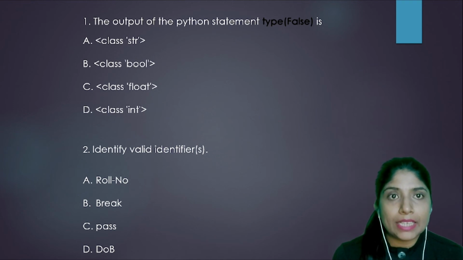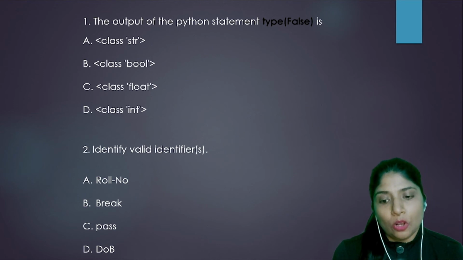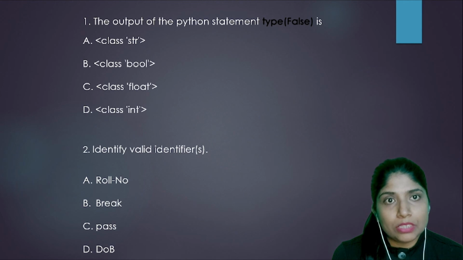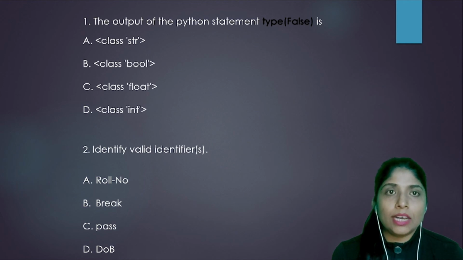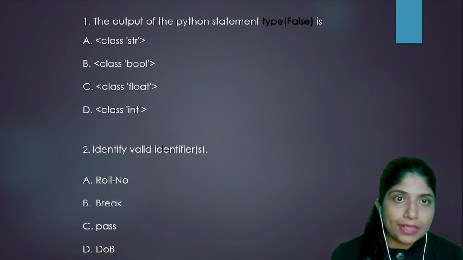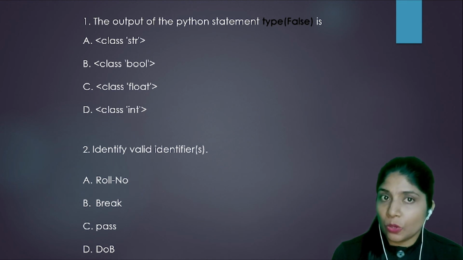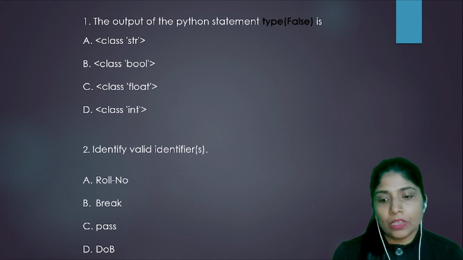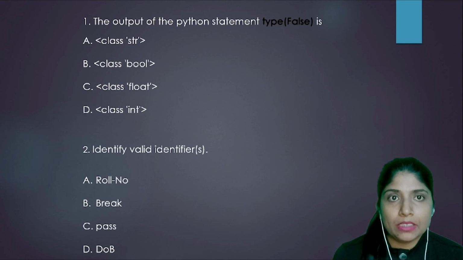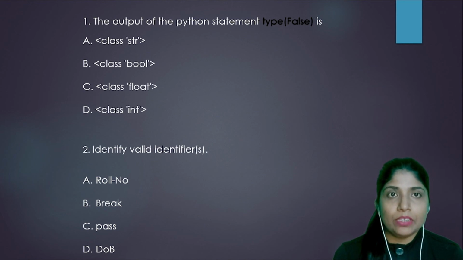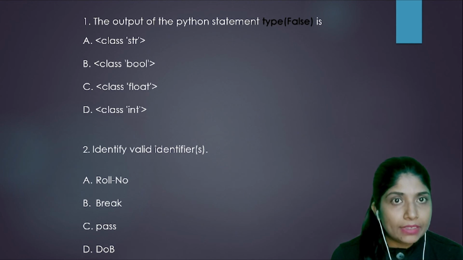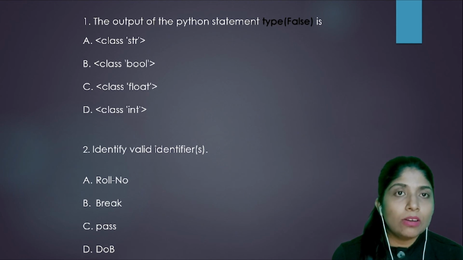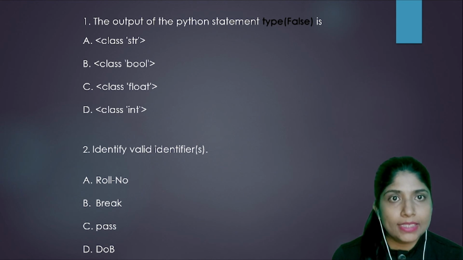Identify valid identifiers from the following list. Option A, roll-no. Hyphen cannot be allowed in an identifier name, since no special symbols can be allowed in a variable name. Next option is Break. We know that break is a keyword, but the break in the keyword list has all small case letters.